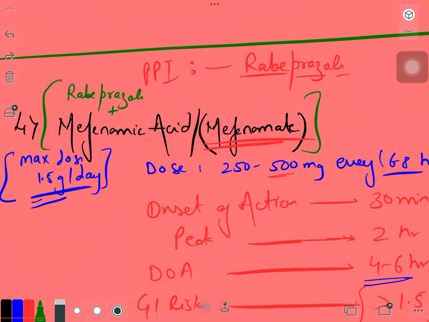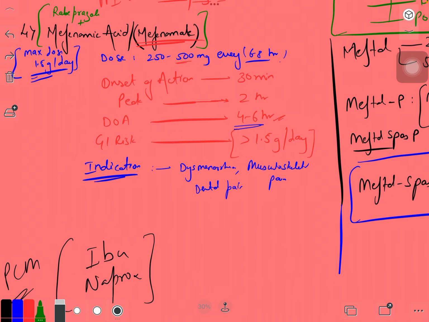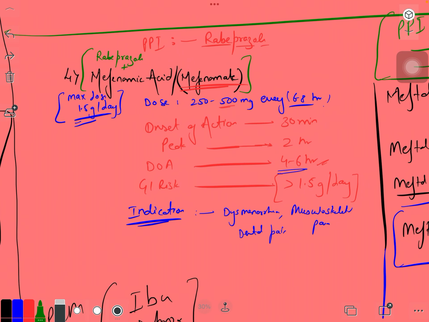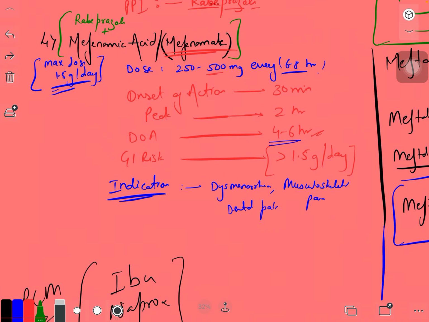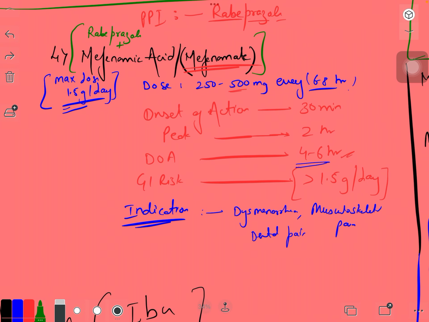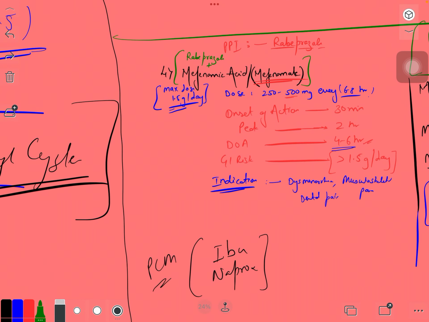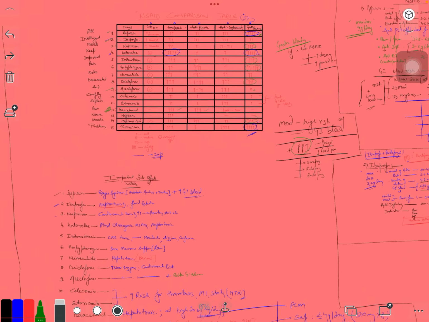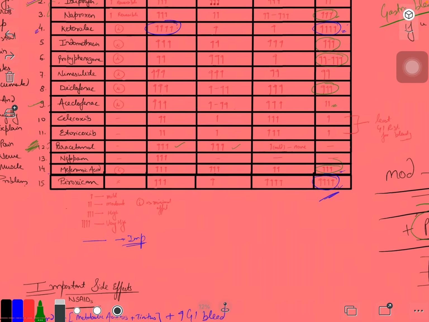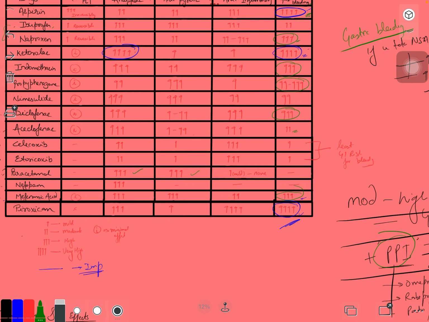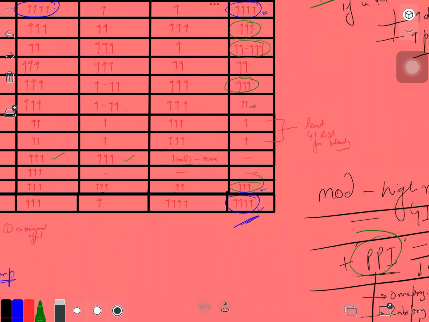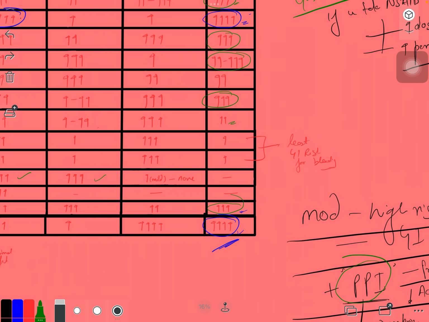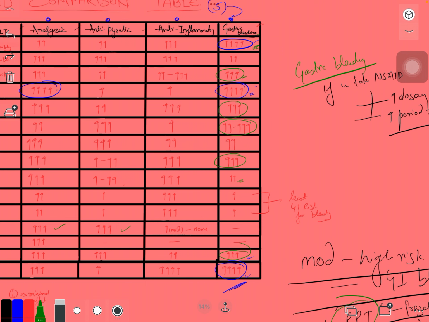One single dose won't hurt you that much, but if you're planning to take a particular drug for a longer period of time, you can use it. It is still a safer drug compared to other categories, because these are not such severe cases of GI bleed.